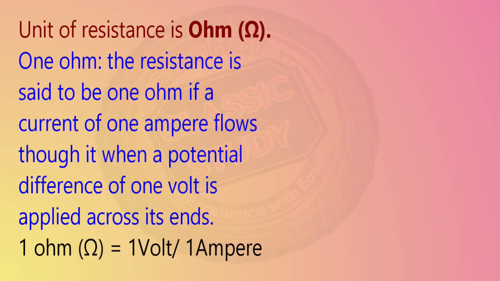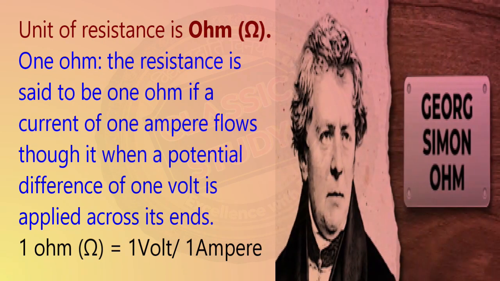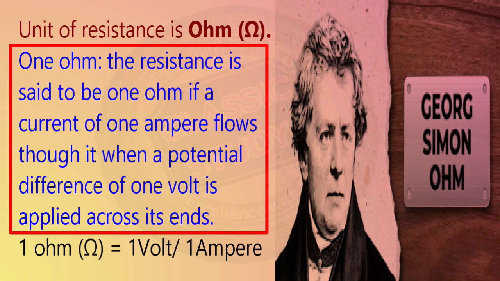The unit of resistance is the ohm, in honor of the person who discovered it. One ohm is defined as the resistance when a current of 1 ampere flows through it when a potential difference of 1 volt is applied across its ends. So 1 ohm is equal to 1 volt upon 1 ampere.